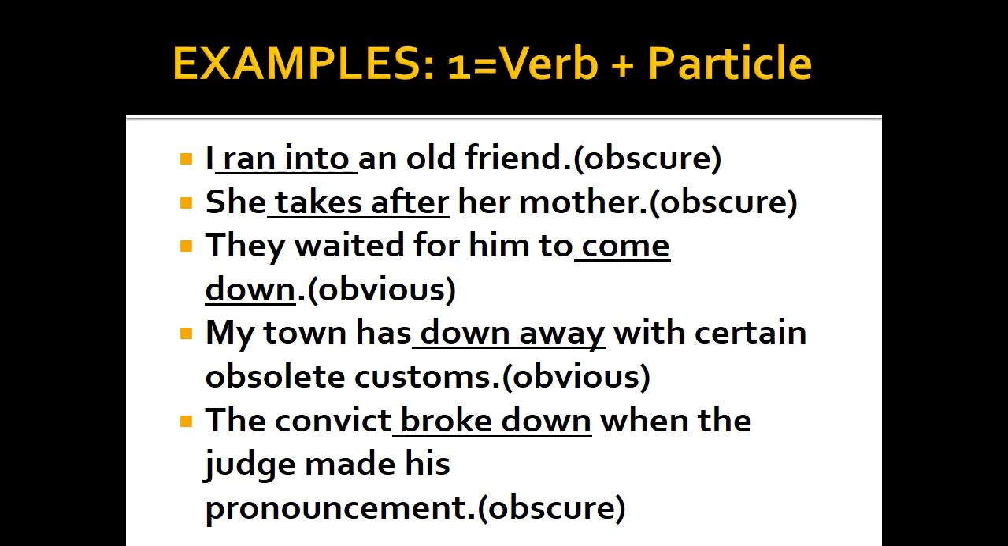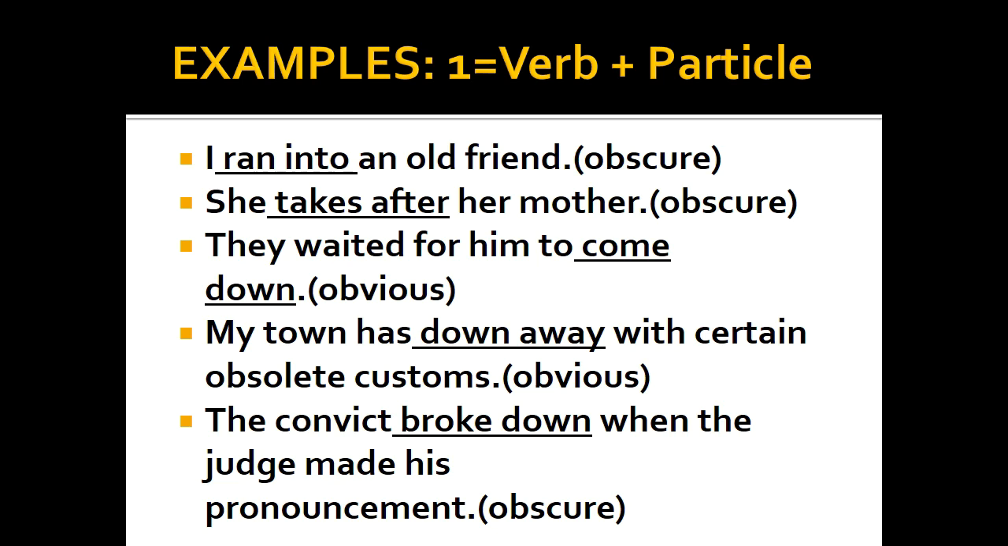Examples. So the formula for identifying a phrasal verb is given here. We have the one that comprises verb plus particle, that is verb plus either adverb or preposition. For instance, I ran into an old friend. So ran into is a phrasal verb and the meaning is obscure. It's not easily understood. That is why we say it is idiomatic. And the meaning here is you met an old friend.